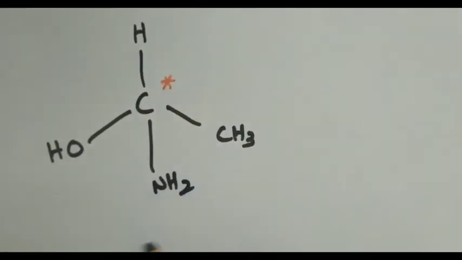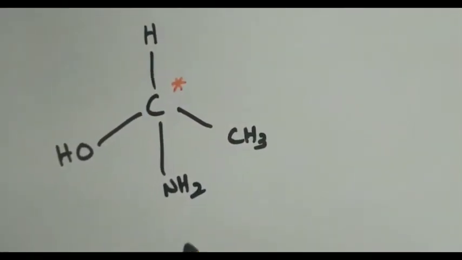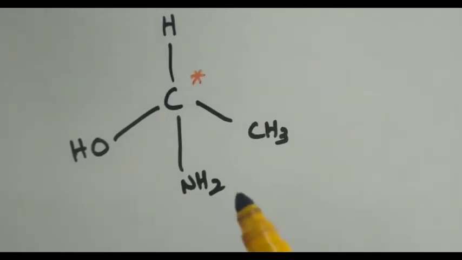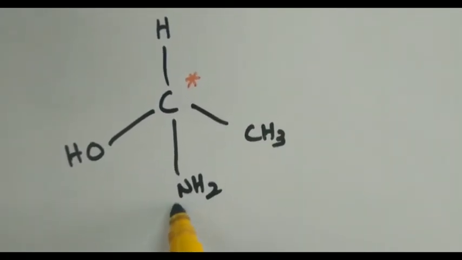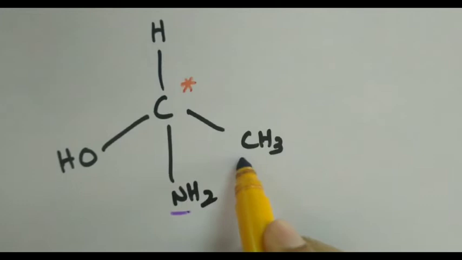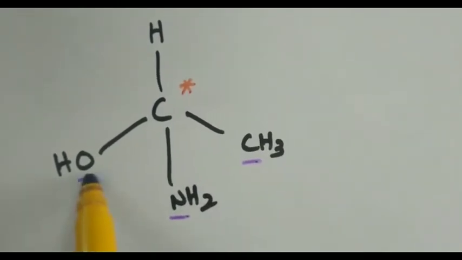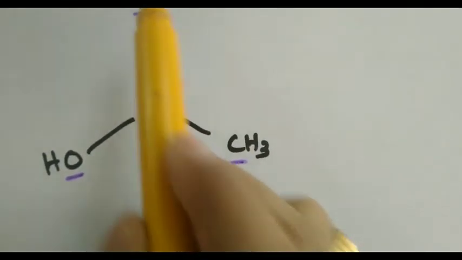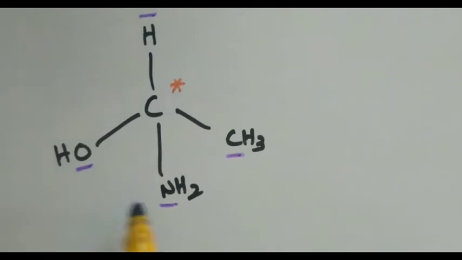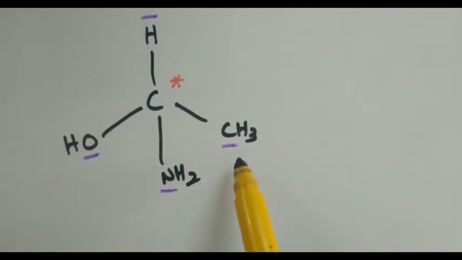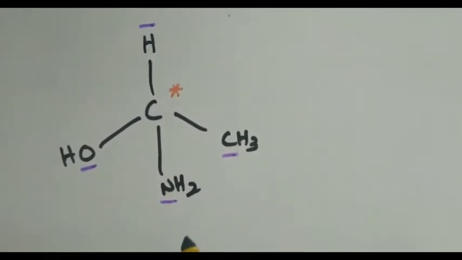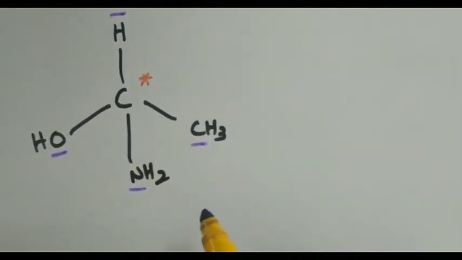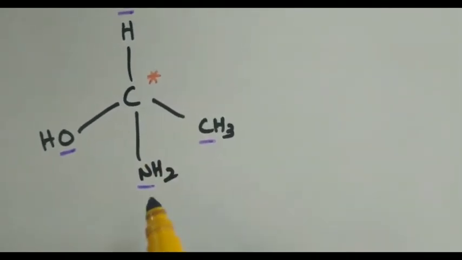In this particular chiral center, if I were to give priority numbers according to CIP rules, then I need to see the first connected atom. So what is the first connected atom which is directly attached to the stereocenter? In this group it is oxygen, in this group it is nitrogen, in this group it is carbon. So let us write down the atomic numbers of each of these first connected atoms which are directly connected to the stereocenter.